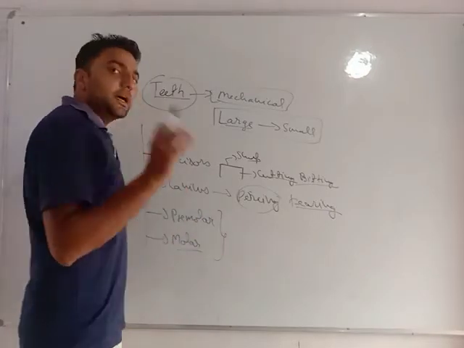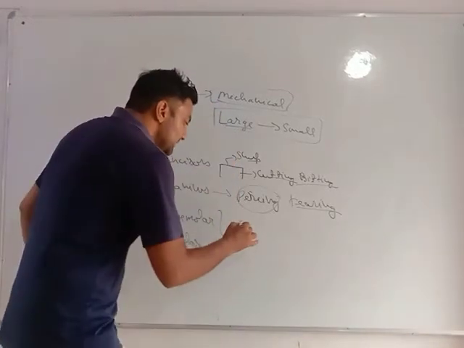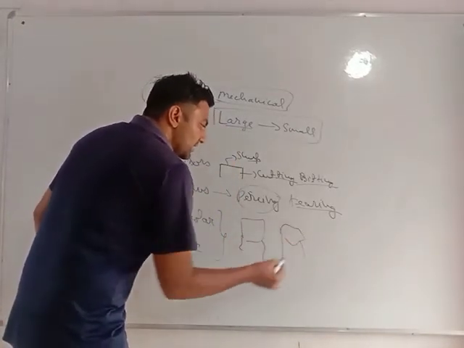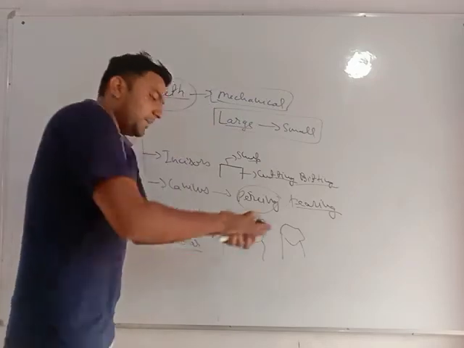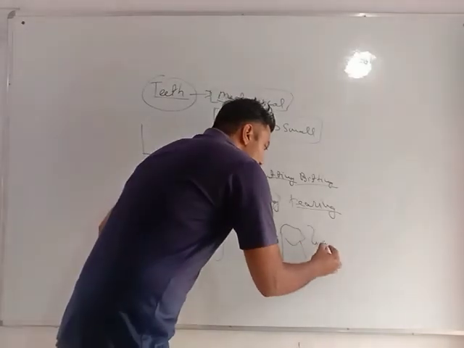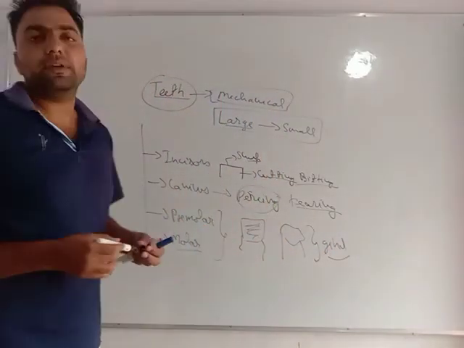Premolars and molars are those teeth which are at the last end of our jaw. They have a very large surface area. Why? Because their main function is to grind the food. So these are the functions done by our teeth.